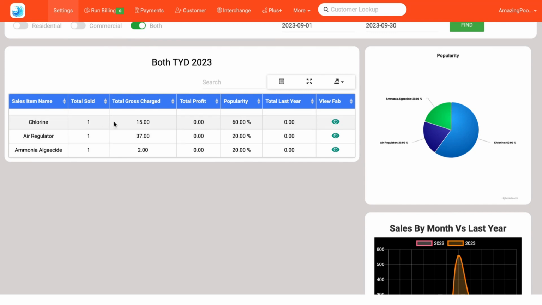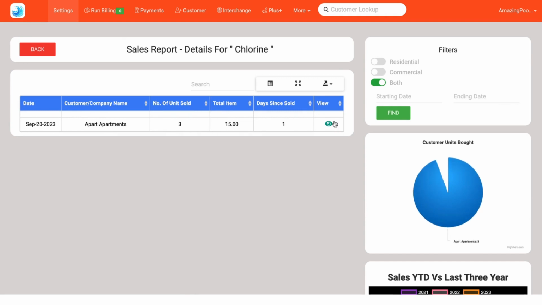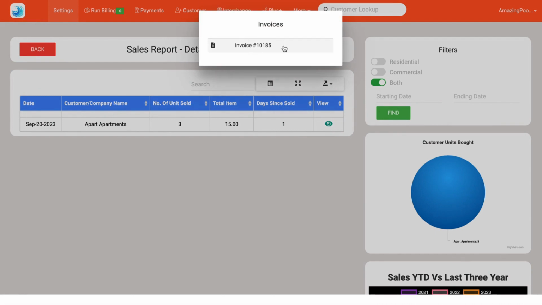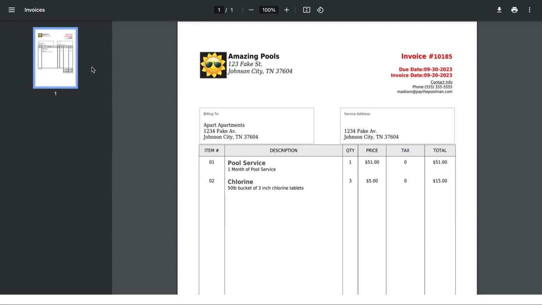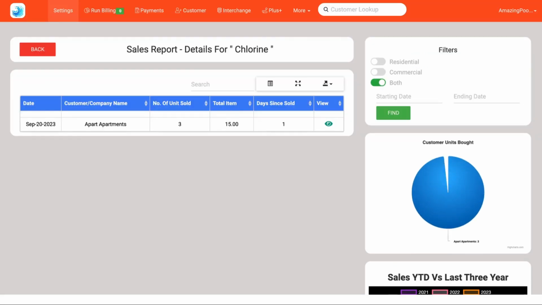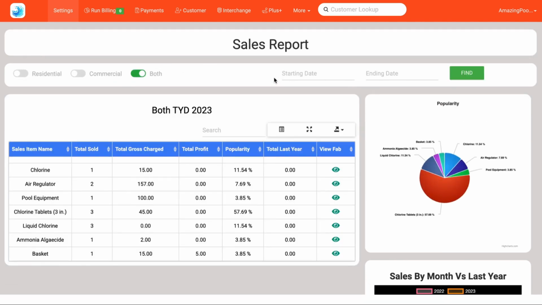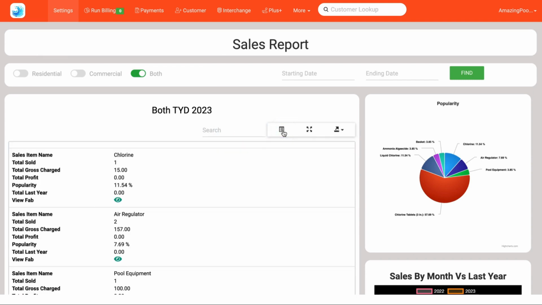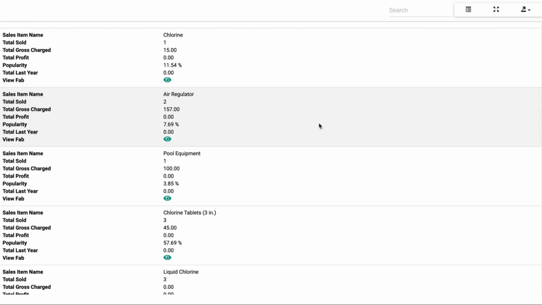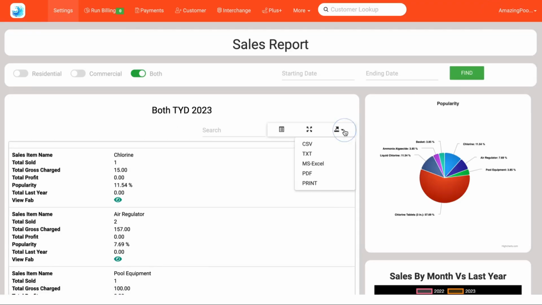how many were sold, the gross charge, and you can look into it further by clicking who purchased this, how many, and we can even view the invoice number if we'd like, and that's clickable to go to that invoice. So the sold items can be helpful if it's something you're looking for, and you can go back here to this screen. You can also search items, and you can look at this in a different list format. You can expand it, shrink it, and export.